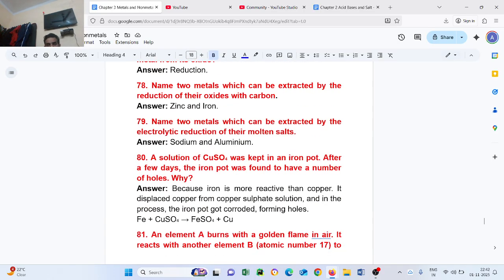Question number 80. A solution of copper sulfate was kept in an iron pot. After a few days, the iron pot was found to have a number of holes. Why? Because iron is more reactive than copper.